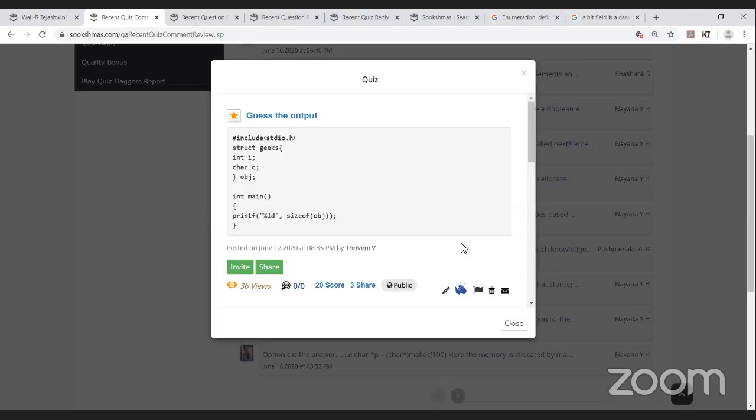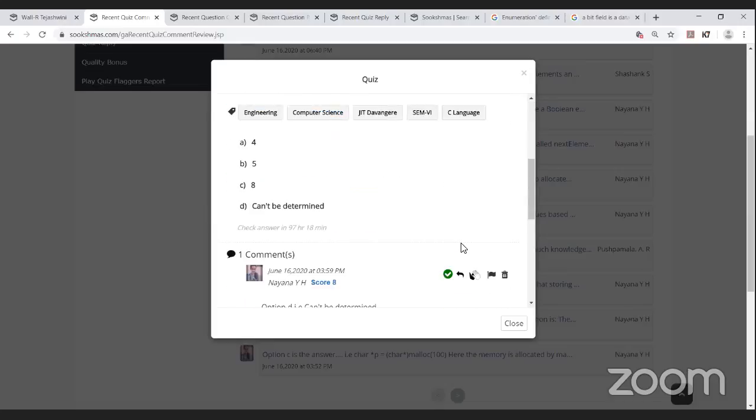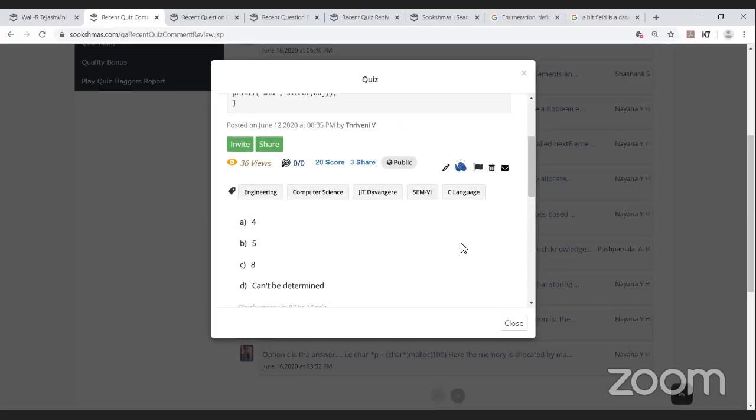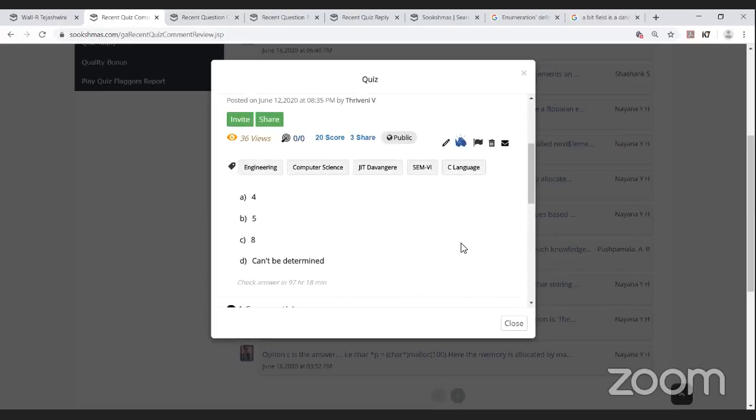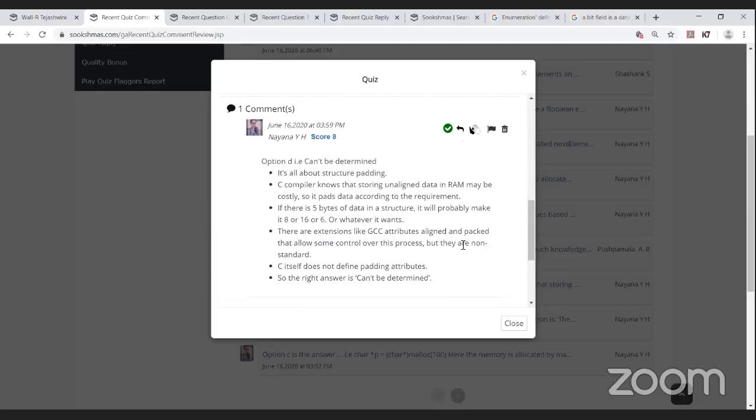Within the structure, we have int and char, and hence whatever memory is allocated will be printed. Okay, and she's asking: 4, 5, 8, can't be determined. Okay, tags were proper. The option D, can't be determined.